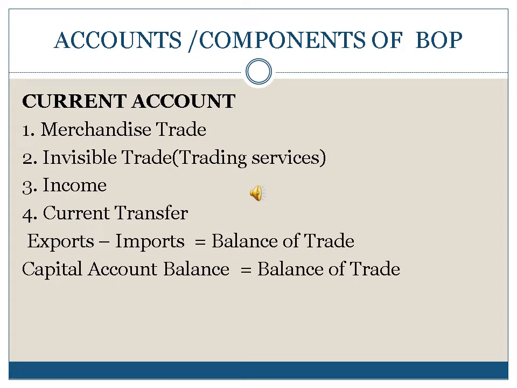To find the balance of trade, export minus import, and the balance of trade should be equal to the capital account balance. When export exceeds import, it is known as trade surplus, and when import exceeds export, it is known as trade deficit.